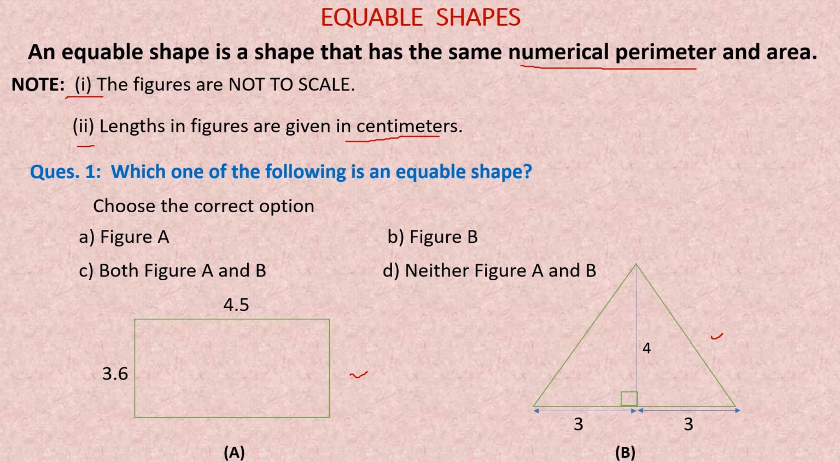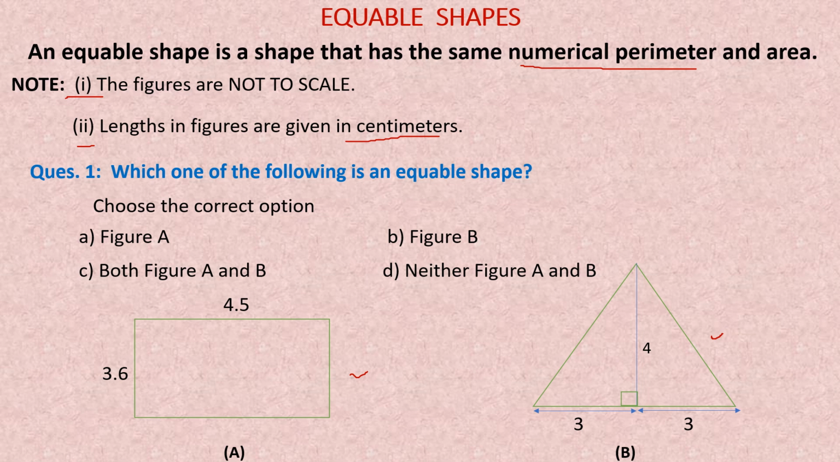And if we see this triangle, this perpendicular is given as 4 centimeter and this is 3 centimeter and 3 centimeter. Now the question is which one of the following is an equable shape? Options are figure A, figure B, both figure A and B, and neither figure A nor B. So to find out which one is an equable shape, we have to take both the shapes one by one.